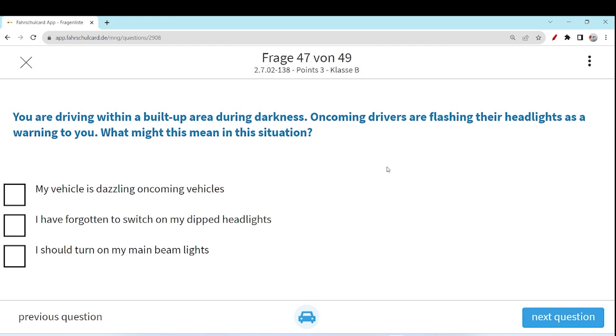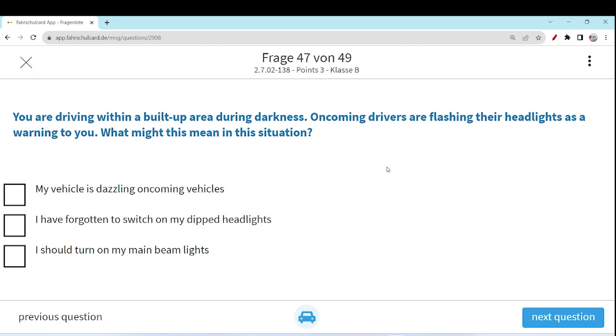So oncoming drivers are flashing their headlights inside the built-up area. We know that whenever some person is flashing headlights at us inside a built-up area, that means he or she is pointing to some dangerous situation. There is some issue: either our high beam is on, or maybe we have slept for a few seconds and our car is out of our lane. There could be many issues that you can think of.